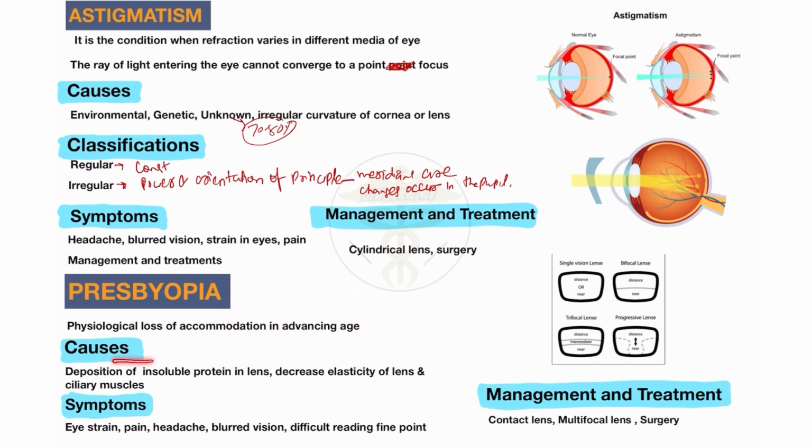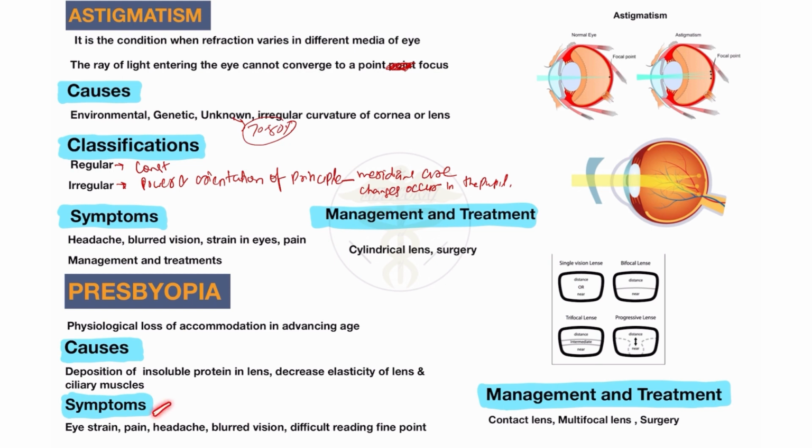What are the causes of presbyopia? Either deposition of insoluble protein on the lens. Here you will see insoluble protein deposition on the lens. So the stretchability of the lens or ciliary body decreases, or the elasticity of the lens and ciliary muscles decreases. This is the main cause: deposition of insoluble protein on the lens or decrease of elasticity of the lens and ciliary muscles. These are the causes of presbyopia, mostly occurring in advanced or old age.